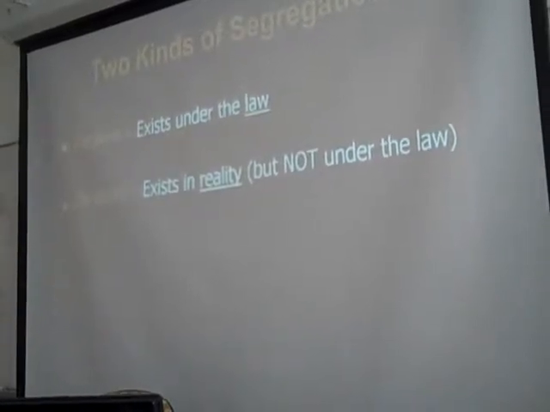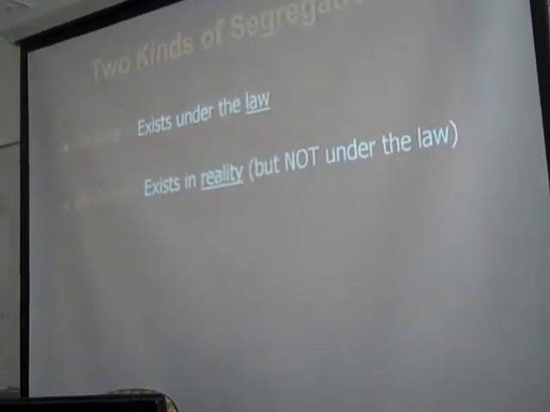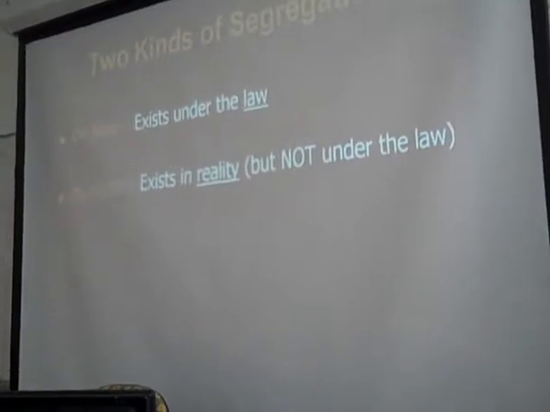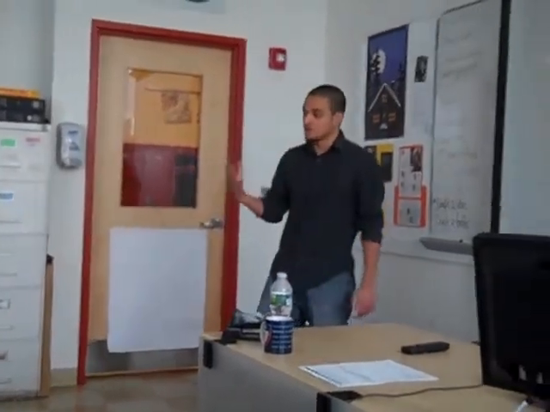De jure segregation, which existed under law, was eliminated by Brown v. Board, right? De facto segregation, which you can make a very good argument, just looking at statistics in many urban school districts, continues to this day. So even if Co-op is a very diverse high school, clearly integrated, this is not the case in many places across the country.